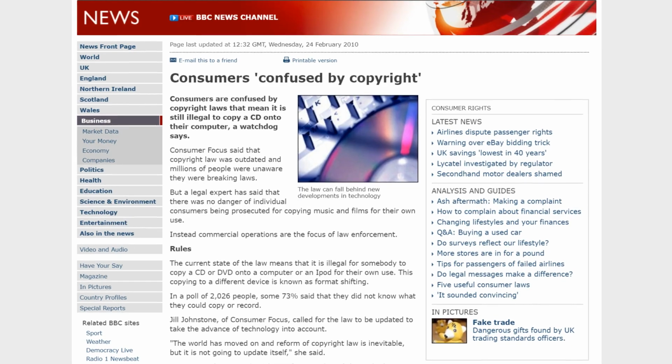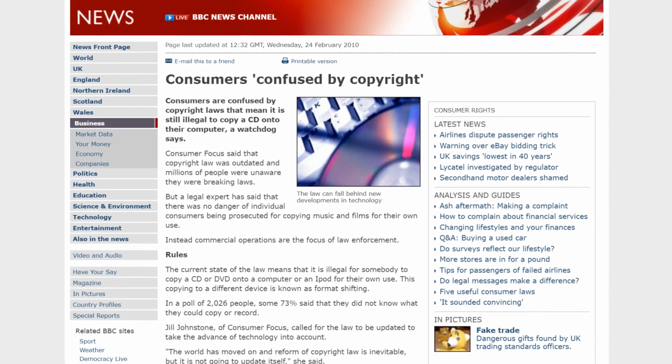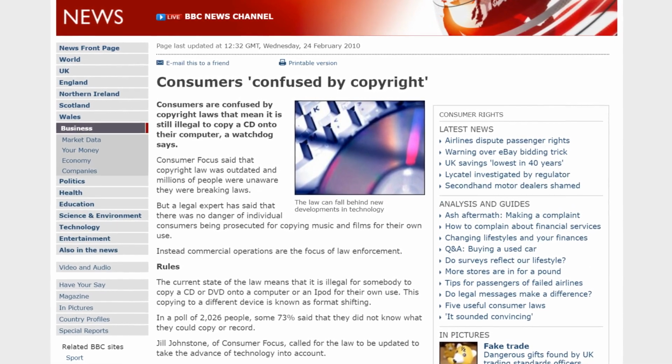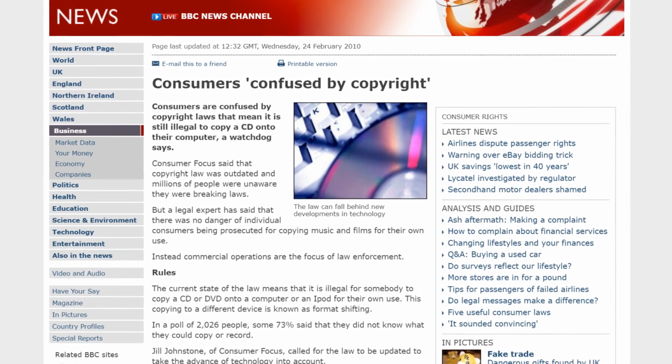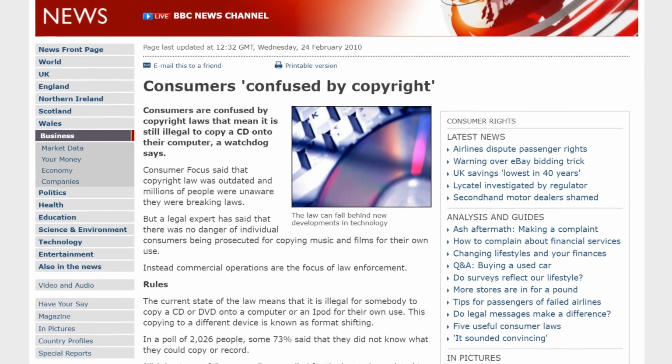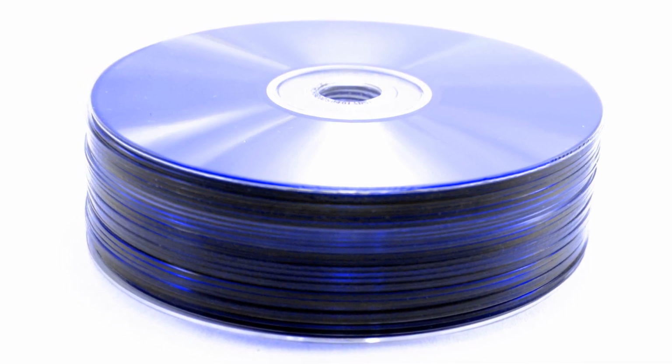Even here, the issue of format shifting, which is converting from one format to another, even for personal use, has been controversial, and is contrary to UK law at the time of the publication of this video. We therefore suggest that any copies made are for personal use only, that the copies never be shared with friends or sold locally or over the internet, and that if you sell your physical discs, it's only fair that you also delete the digital copies.